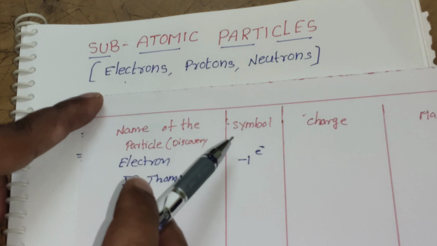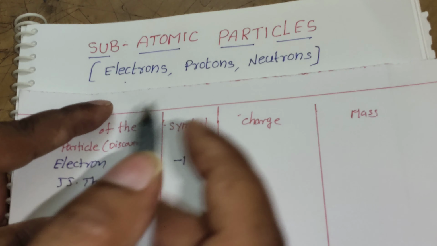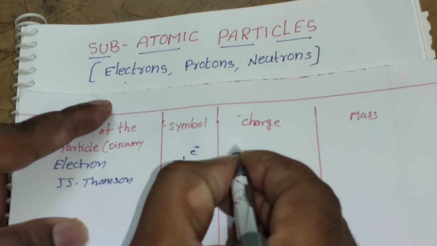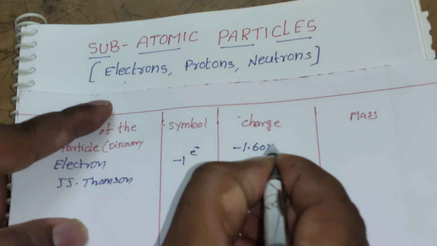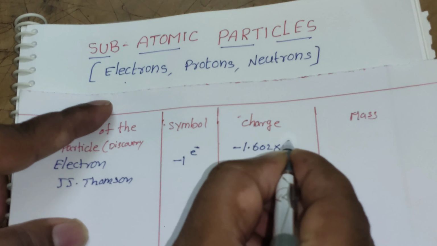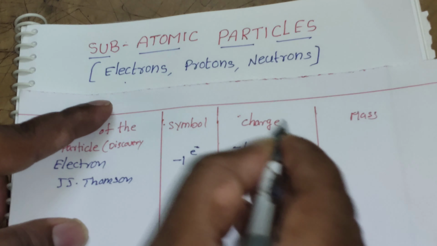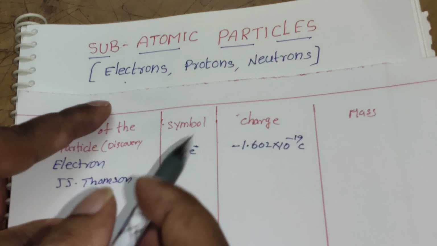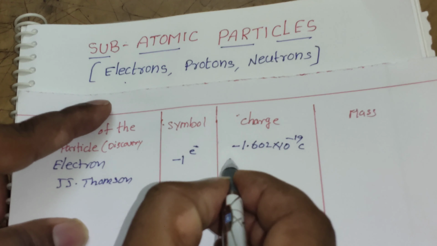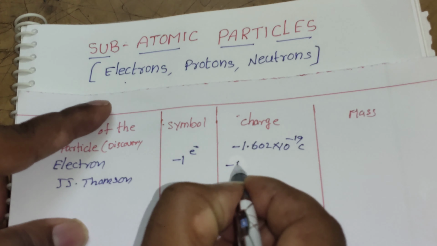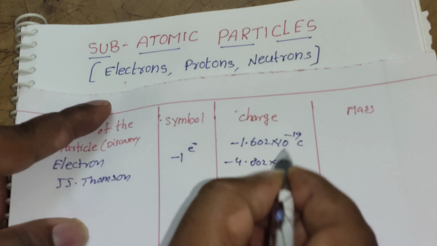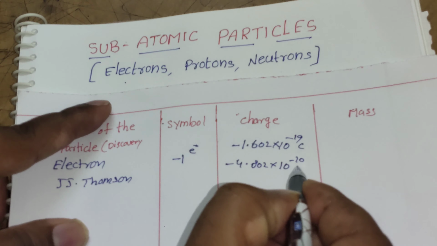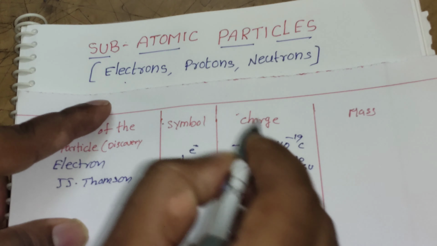The charge of the electron is approximately minus 1.602 into 10 to the power of minus 19 coulombs, which we identified with the Millikan experiment. Or otherwise the charge of the electron is minus 4.802 into 10 to the power of minus 10 electrostatic units.